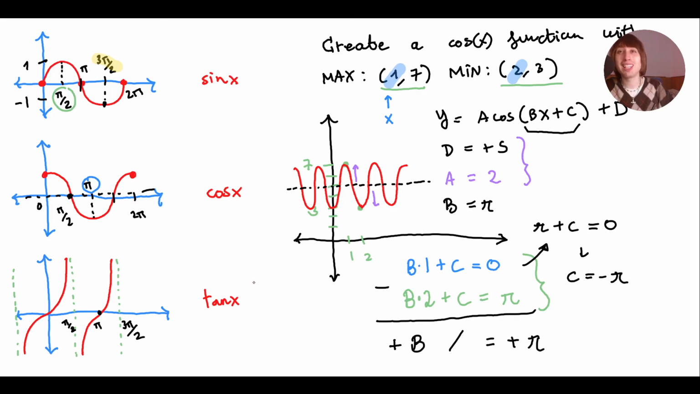And we found the equation, which will be 2 cos(pi x minus pi) plus 5. That's the equation that follows these conditions. I think it's pretty clear, right? Well, I think this is enough. This should cover the whole content from the homework. And just keep in mind, this is the logic we're going to use.